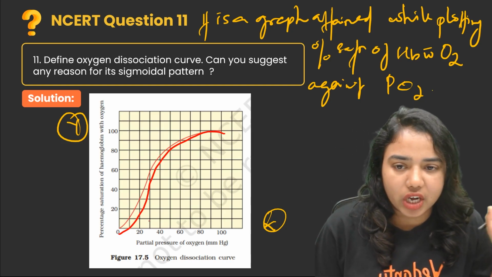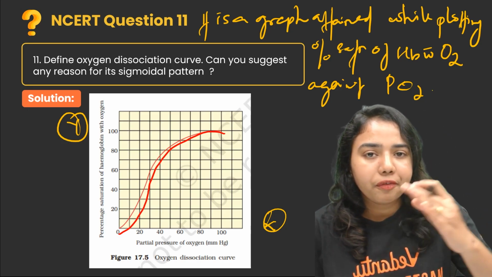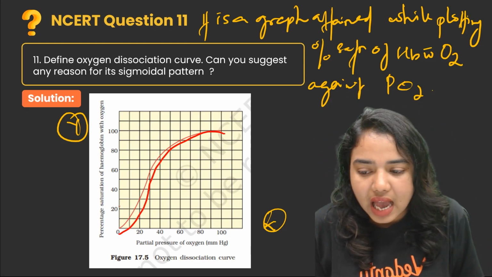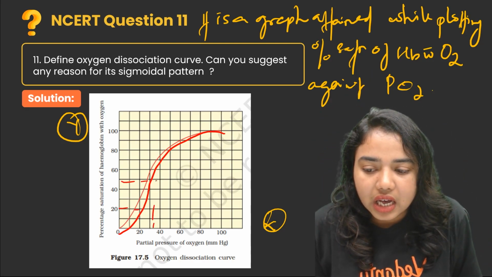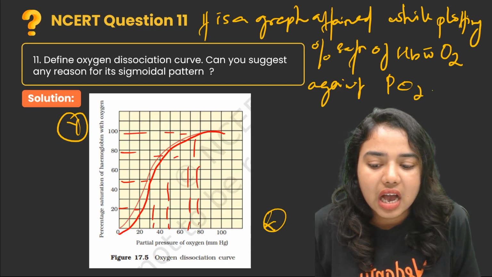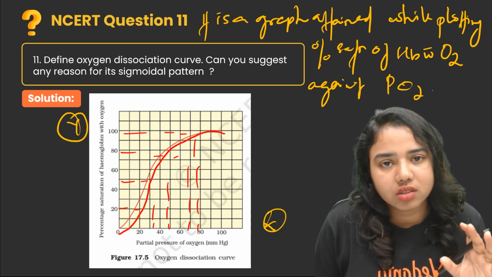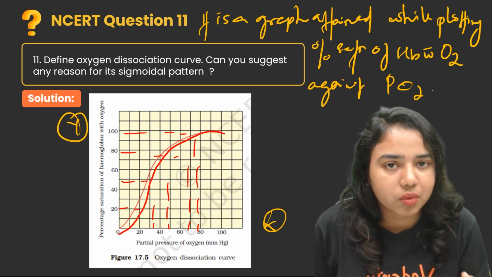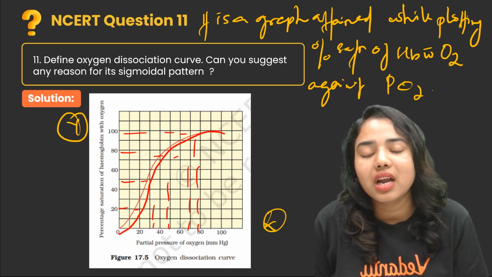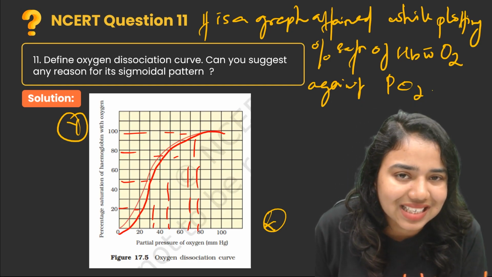Why is it S-shaped? That is the second question. What is the reason? At first, the formation of oxyhemoglobin increases rapidly. As you can see here, the formation of oxyhemoglobin increases very fast at its initial stage. That is because a hemoglobin can hold 4 oxygen molecules. So when a hemoglobin binds with the first oxygen molecule, its affinity increases, so the oxyhemoglobin formation increases rapidly.